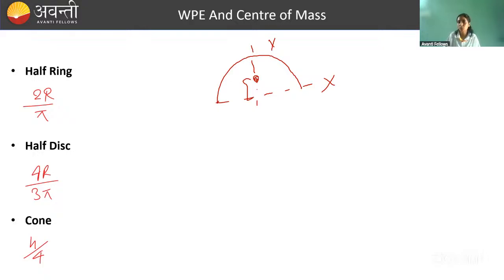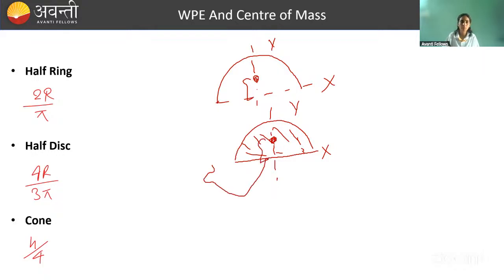Now next is your half disk. हाफ डिस्क कैसा होगा? इस पूरे बॉडी में मासेस होंगे, and where will be its center of mass? So let's say this is x-axis and this is y-axis. So again, center of mass will be somewhere here at a distance of 4r by 3 pi.